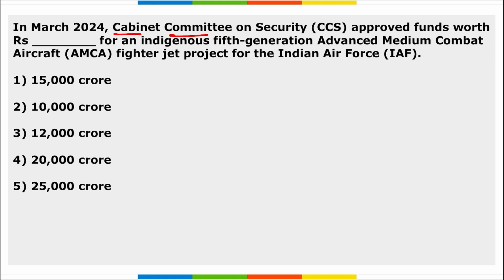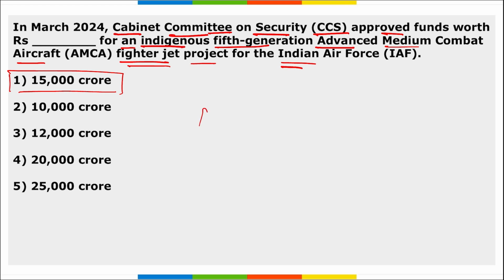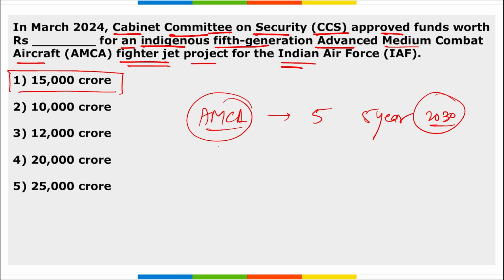Next, in March, the Cabinet Committee on Security approved funds worth how much amount for an indigenous 5th generation advanced medium combat aircraft fighter jet project for the Indian Air Force? So CCS approved funds worth 15,000 crore rupees for the indigenous 5th generation advanced medium combat aircraft fighter jet for the Indian Air Force. Right, and AMCA, that is Advanced Medium Combat Aircraft, this project aims to develop the first 5 prototypes over the next 5 years, that is by 2030, with the first prototype of this AMCA rolling out in 2026.